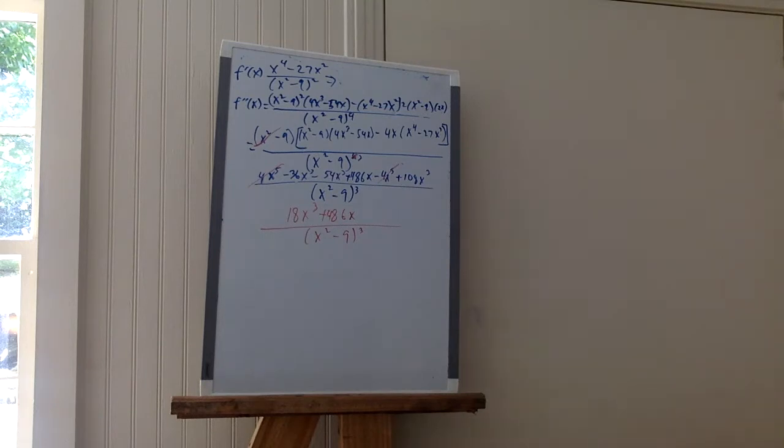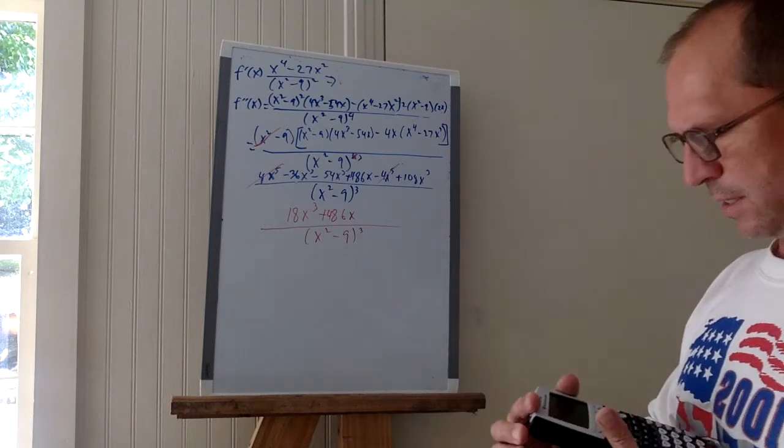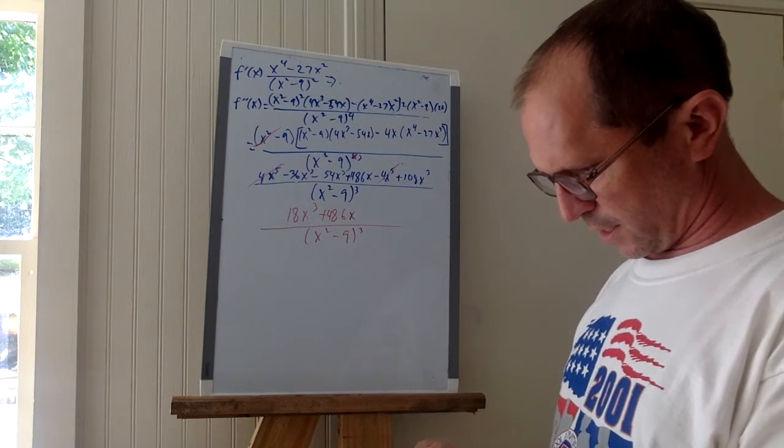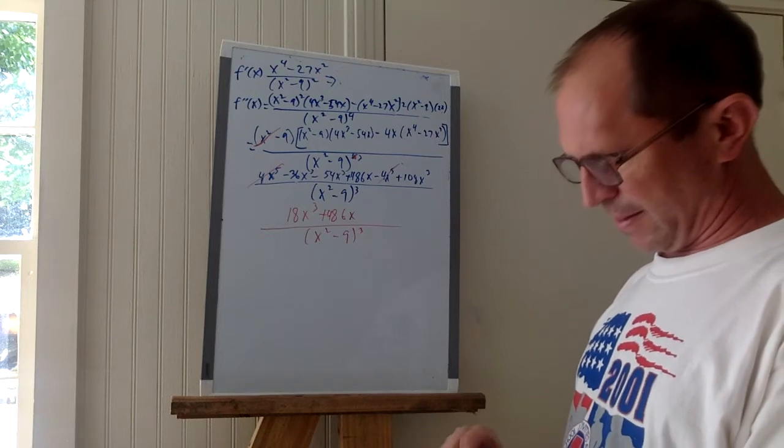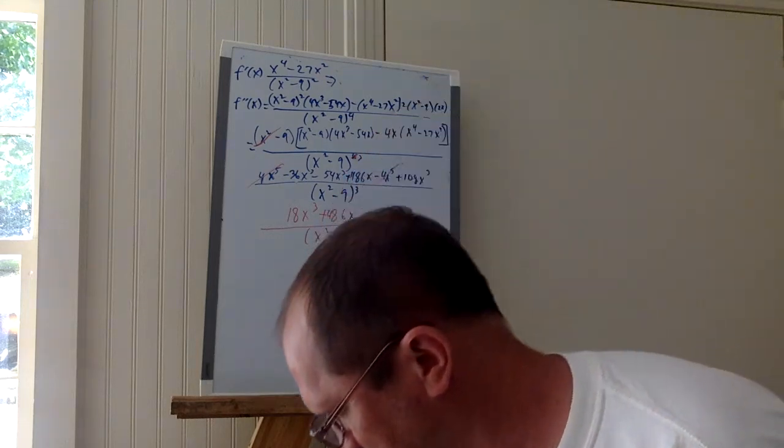Okay, now I get to this point, and I want to take 486 and divide it by 18, and hopefully it will. I think it will. I know it divides by 9, but I think it divides by 18 as well. 486 divided by 18 is 27.